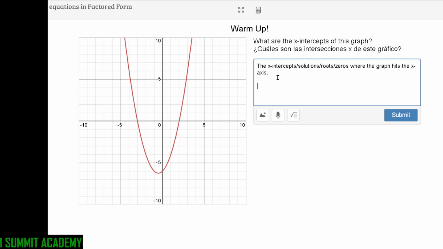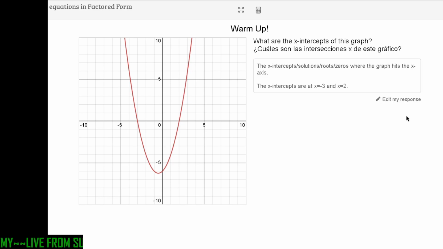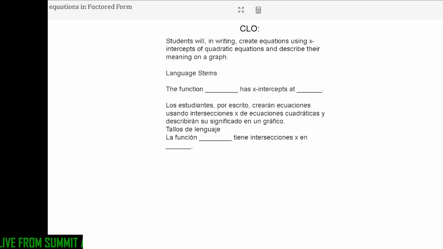So let's write that: the x-intercepts are at x equals -3 and x equals +2. Make sure you're hitting that blue button and make sure you're signed in so you can save your work.